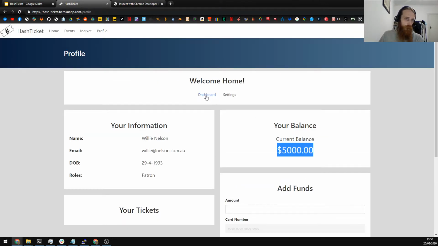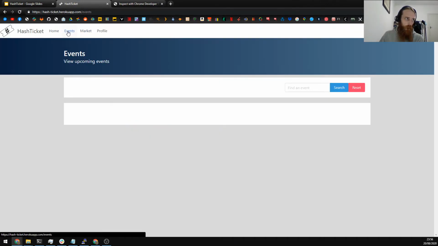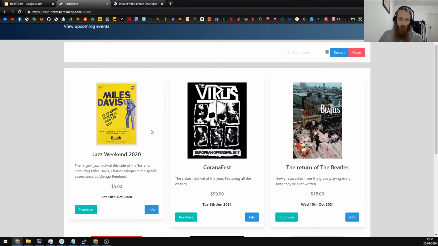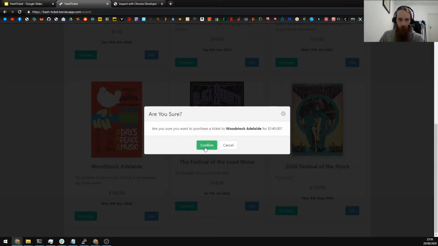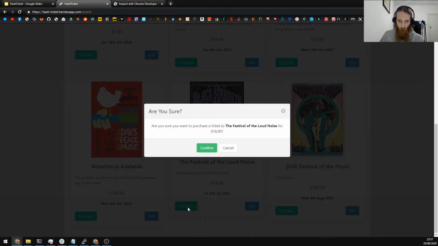Next we might want to see what events are for sale, so we go to the events tab up here. Because this is running on Heroku, it is a little bit slow at the moment, but that's okay. These are the events that we currently have for sale, which would be listed by event promoters. We'll buy a few of these. Just keep in mind for this one here, we're purchasing it for $18. And then we'll buy that one as well.